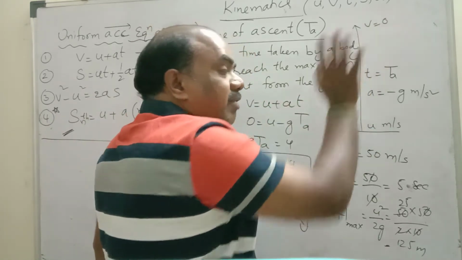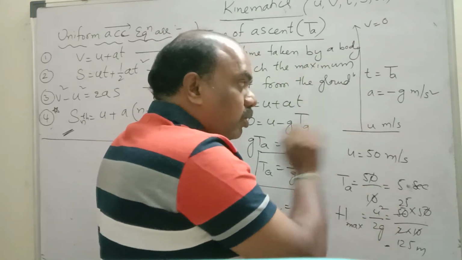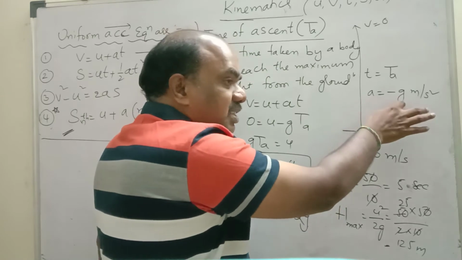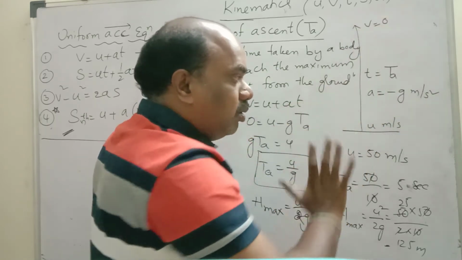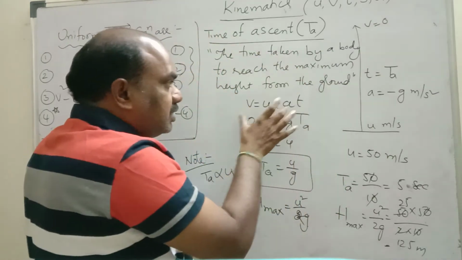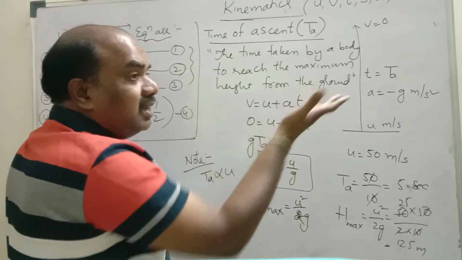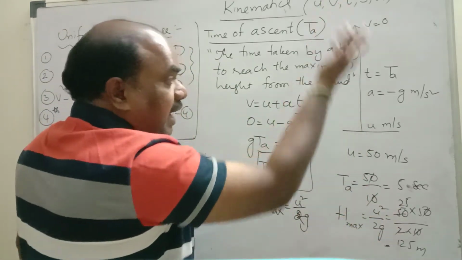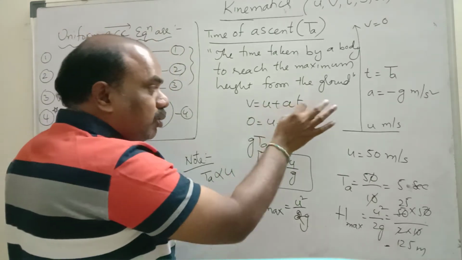At maximum height, final velocity is 0. If you throw with some initial velocity, that is u. If it is going up, acceleration is negative, minus g meter per second square. Time taken to reach the maximum height is T equal to TA. Then substitute all these values in the required equation, v is equal to u plus at. Why? Because time of ascent depends on the maximum height, so height I am not considering here.